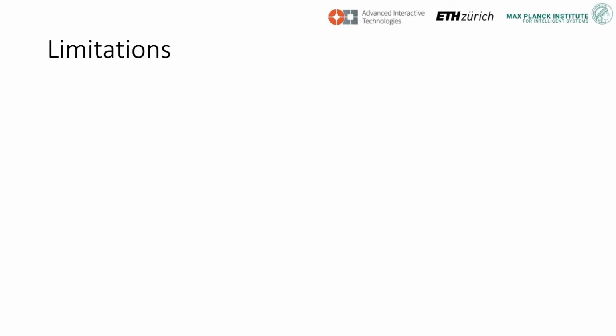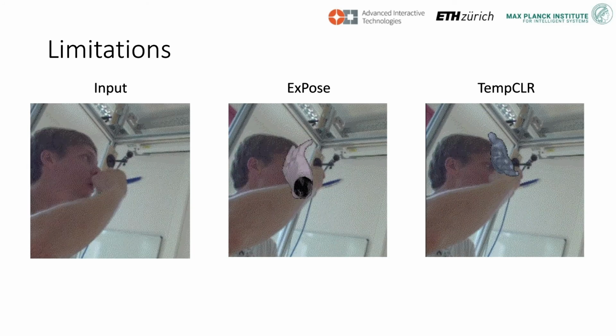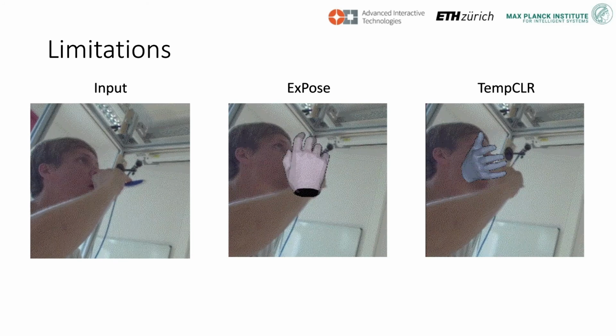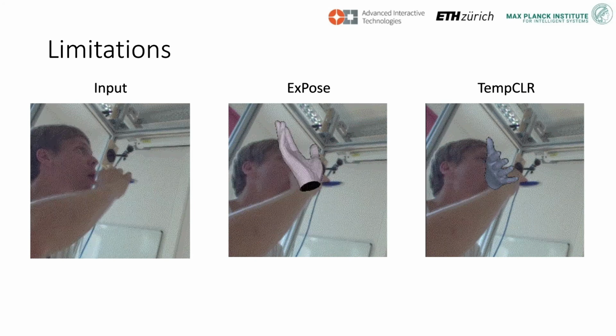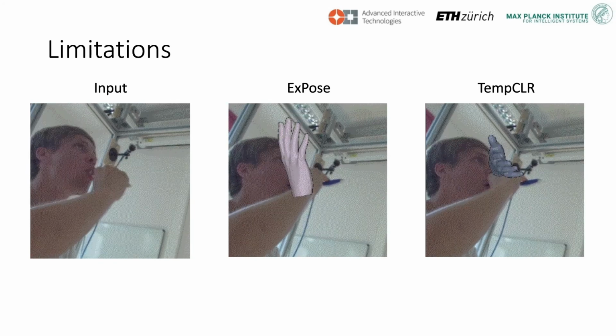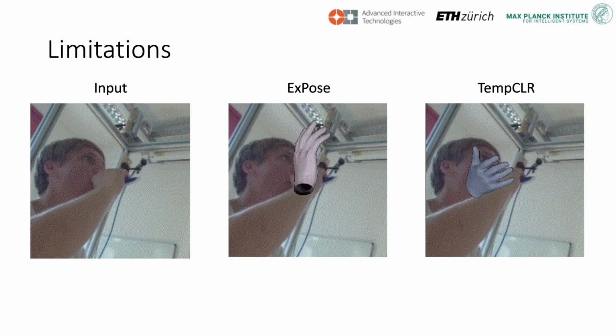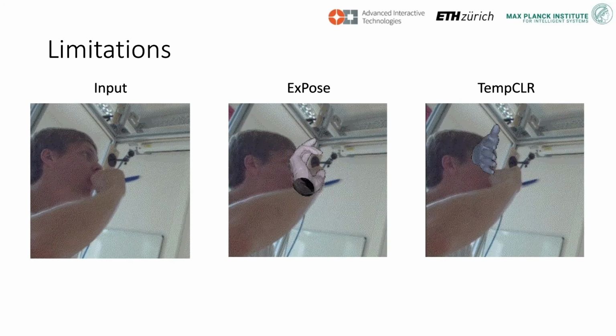We now show the limitation of our approach. Our method struggles to predict correct hand poses when the hand is not clearly visible for an entire sequence. If the hand is occluded since the beginning of a sequence, it is hard for the method to recover. It produces coherent hand poses through time, but they are all correlated with the wrong initial prediction.